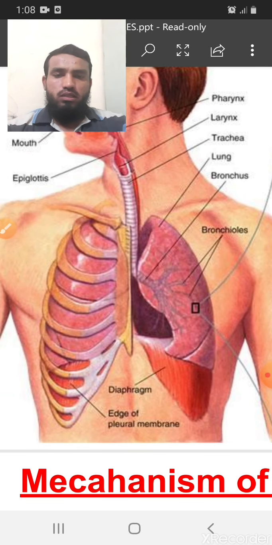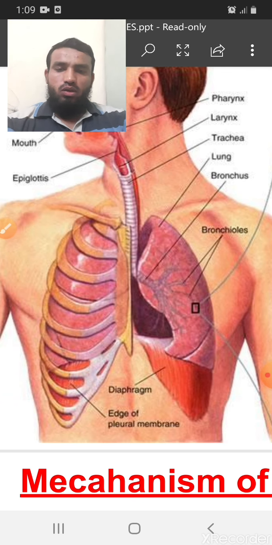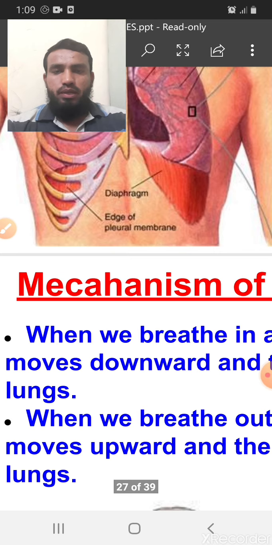The diaphragm is a rubber-like sheet present at the end of the lungs, because when we are breathing in, it will go down, and when we want to breathe out it will go up. So it will make the pressure and it will help in the breathing process.